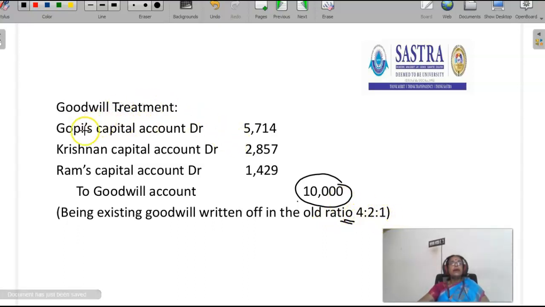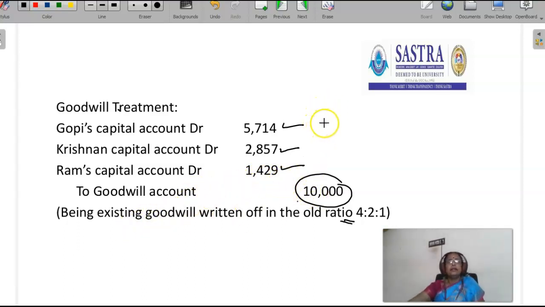So Gopi's capital account debit 5,714, Krishnan's capital account debit 2,857, Ram's capital account debit 1,429, to goodwill account 10,000.